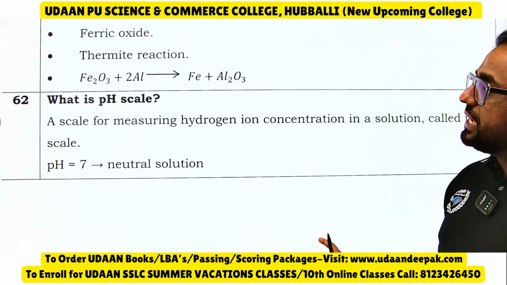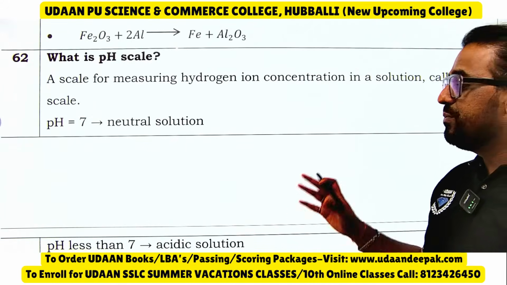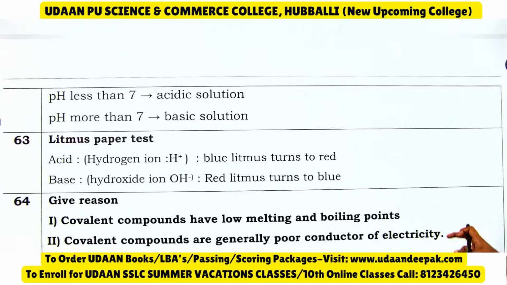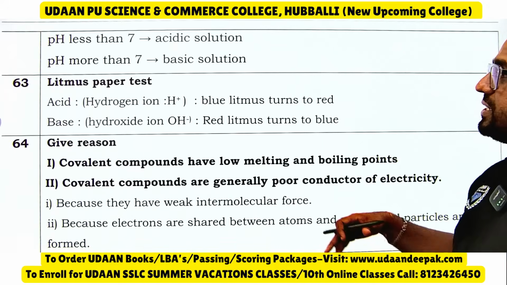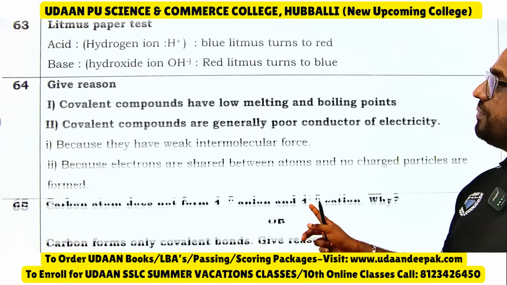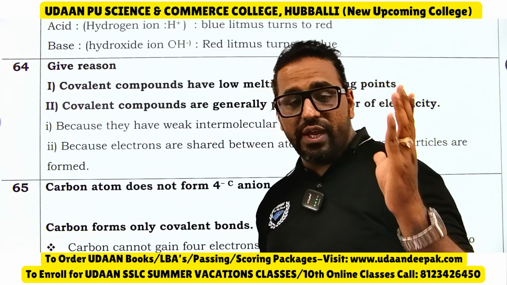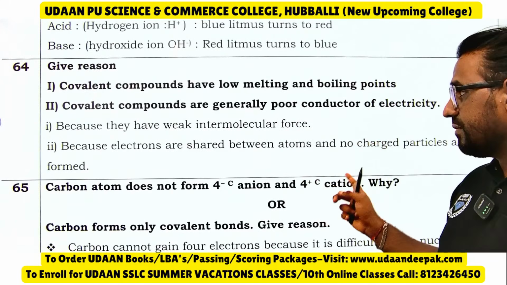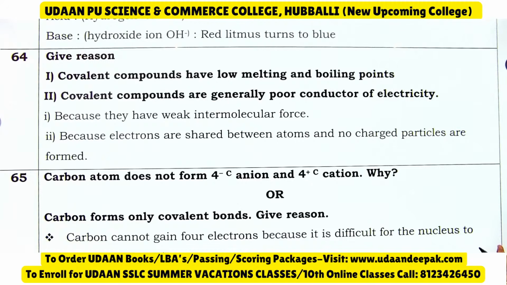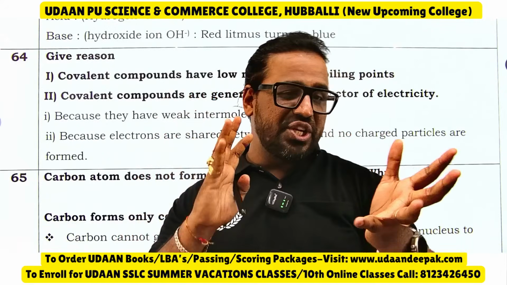Next, what is pH? A scale for measuring hydrogen ion concentration in a solution is called pH. pH 7 is neutral, pH less than 7 is acidic, pH more than 7 is basic. And see, acids convert blue litmus to red, whereas bases convert red to blue. Then covalent compounds have low melting and low boiling points. They have very weak intermolecular forces of attraction between them, and they are poor conductors of electricity because electrons are shared between atoms and no charged particles are formed.